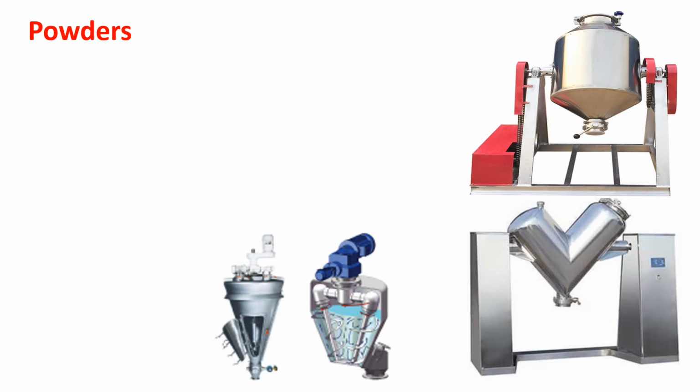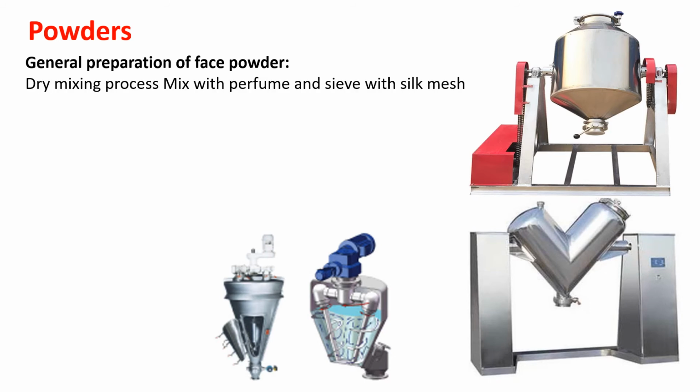Now about the formulation. The general method of formulation is just mixing the powder and the other ingredients. The mixing can be done at a lab level with a mortar, or you can use a silk sieve and allow the powder to pass through it 5 to 10 times so that uniform mixing can happen. Whereas at an R&D lab or at an industrial level, you can find various cone blenders or mills.